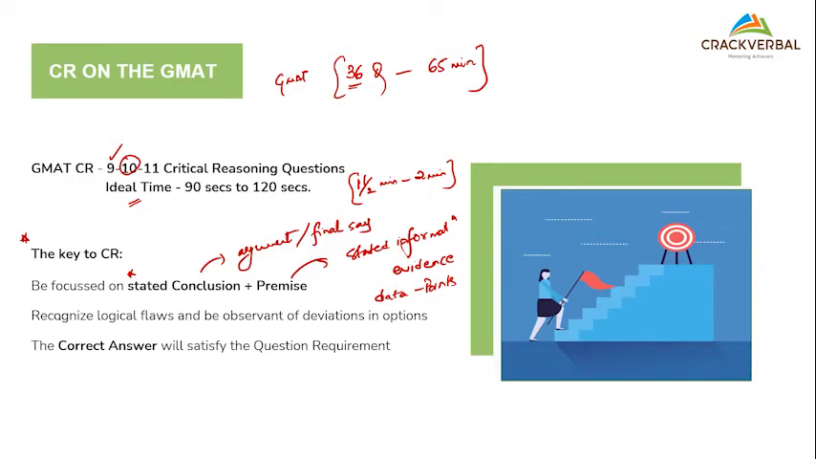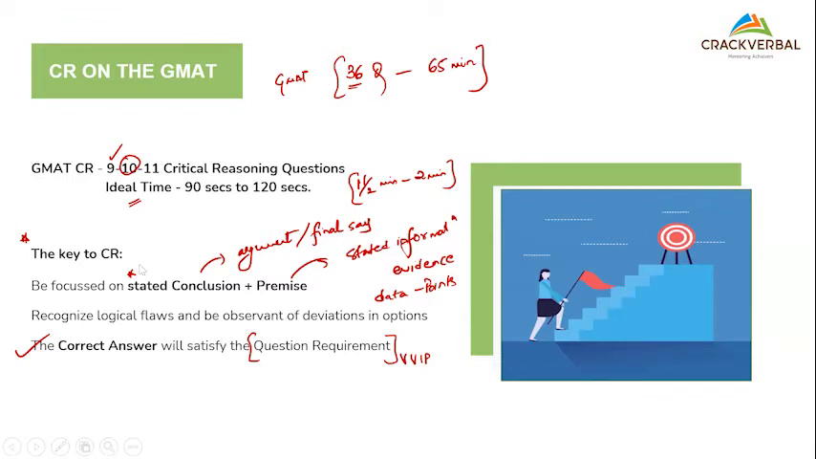Next, you have to be smart enough to recognize the flaws and be observant of deviation in options. All my given options, how are they deviating from the stated paragraph? The stated data is something that you have to be observant of. And finally, we have to remember that the correct answer will satisfy the question requirement. This is very, very important. This is your VIP, very, very important. It is not just important, it is the most important criterion that you have to pay attention to.